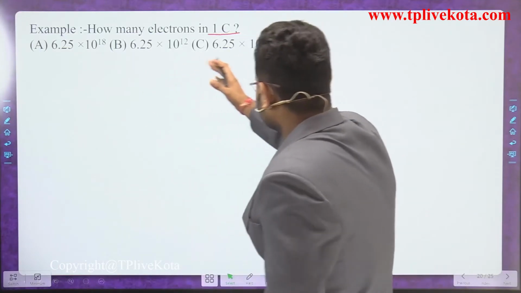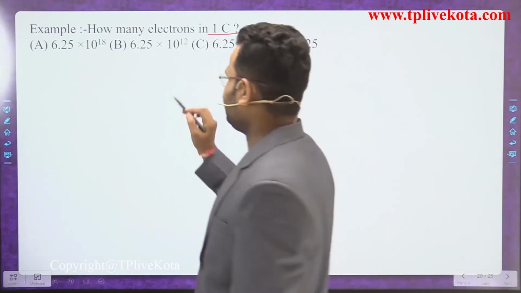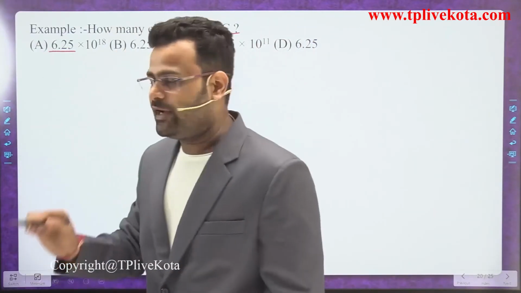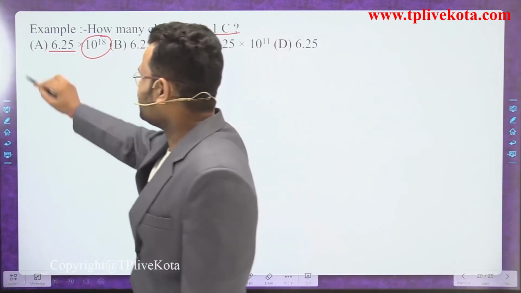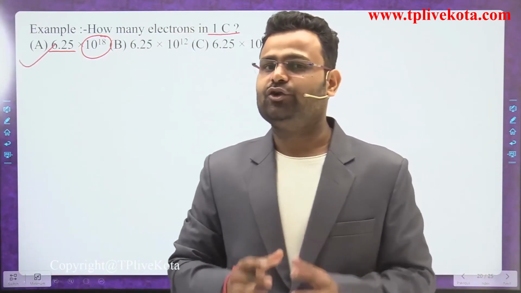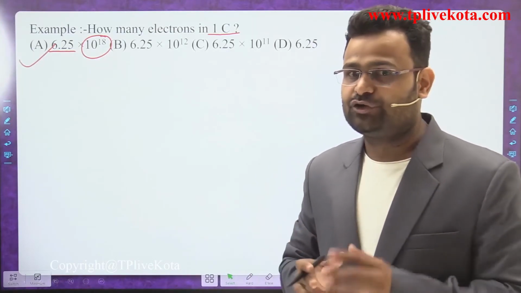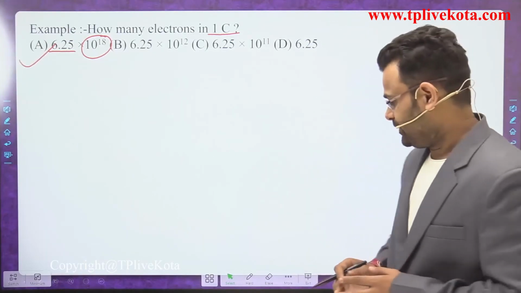Many confusing options will appear, but for the correct answer remember two things: 6.25, and the power is 10 to the power 18. So what is the correct answer of that question, dear students? That is 6.25 into 10 to the power 18 electrons in 1 coulomb charge. That is the correct answer of that example.